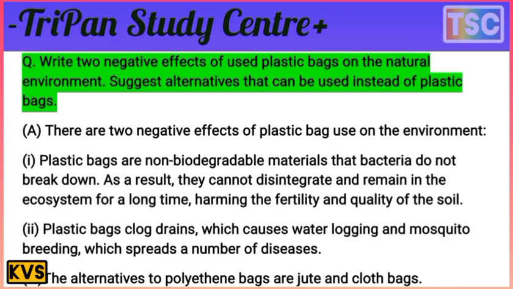And the next one: plastic bags clog drains, which causes water logging and mosquito breeding, which spread a number of diseases. That's important. And the alternative to the polythene bag is the jute and cloth bag. That's an alternative and important here.